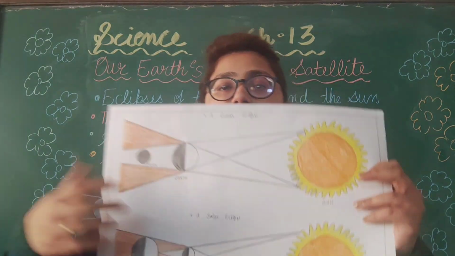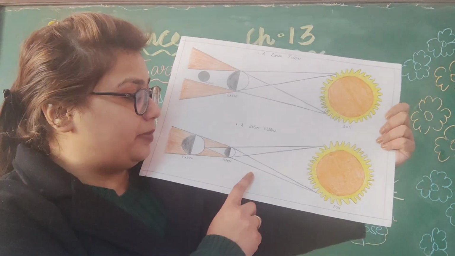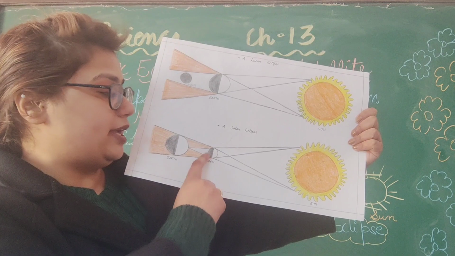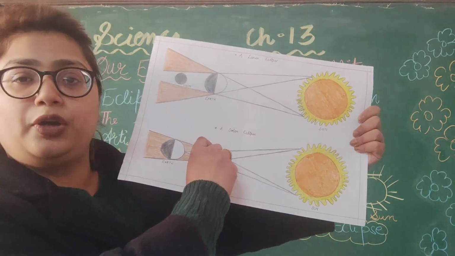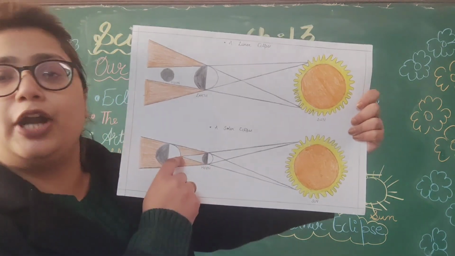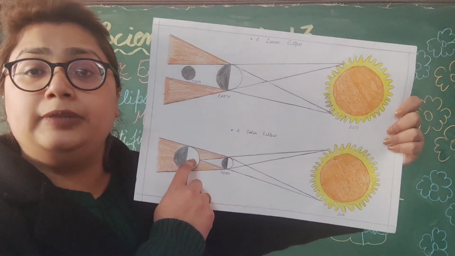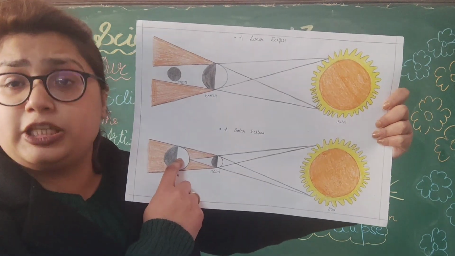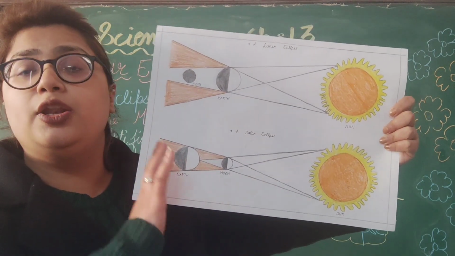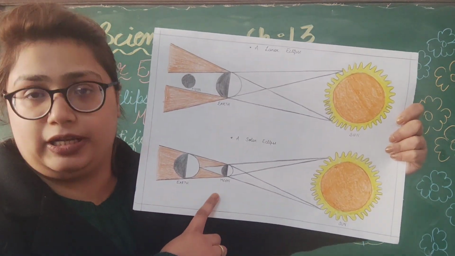Why solar? Because the sun is there and the sunlight is coming, but the moon is covering that part of the sunlight and there is a black shadow of the moon that forms on the earth, and the people living in this part of the earth will not get the sunlight. That is why we call it a solar eclipse.